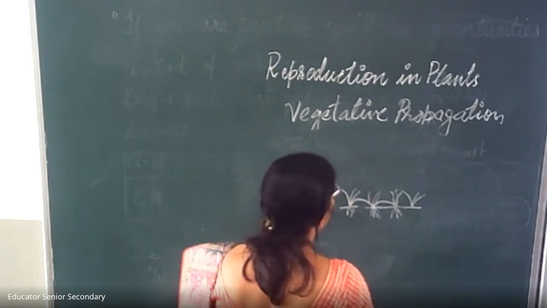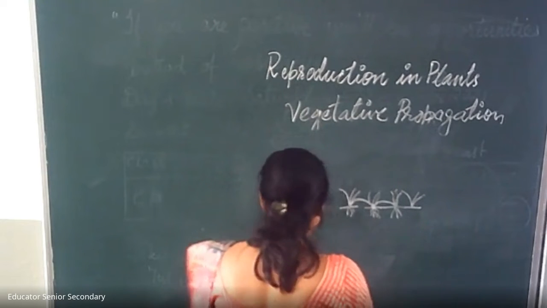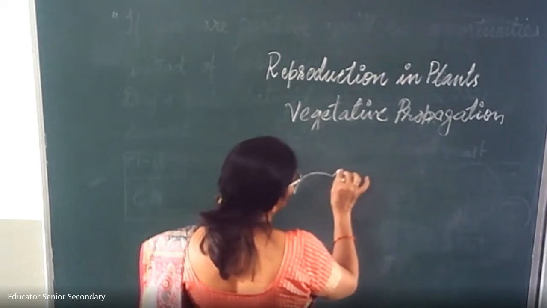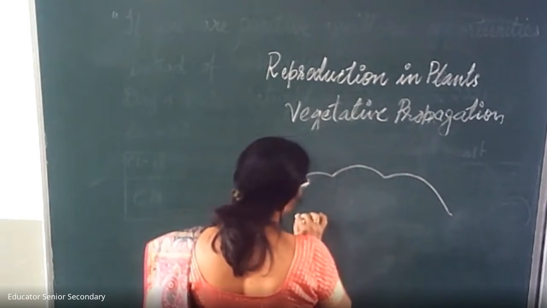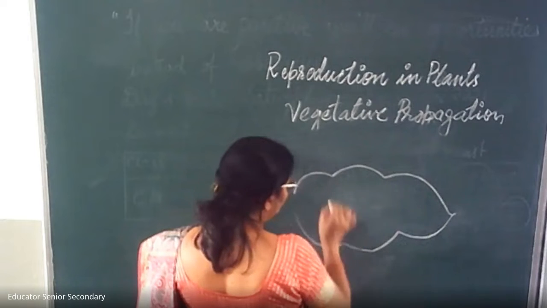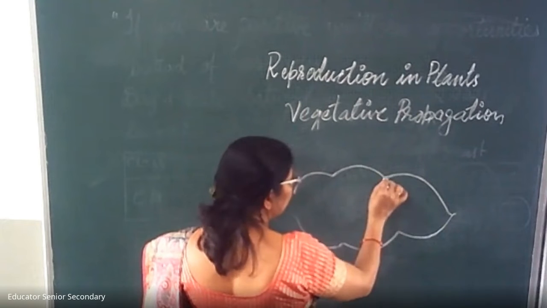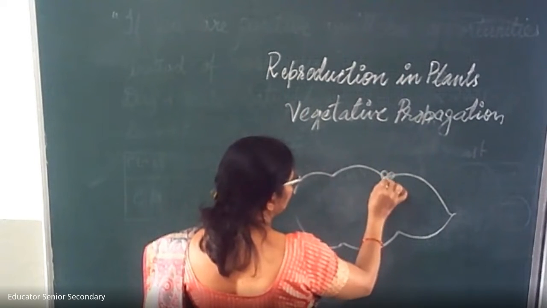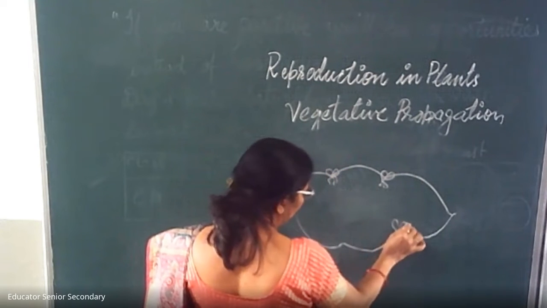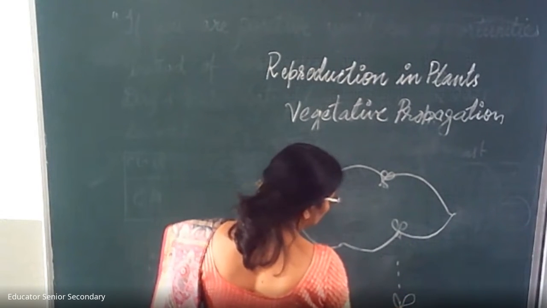Now, next example is of leaves. Some plants grow from leaves. Children, you must have heard about the bryophyllum leaf. You are seeing these notches in the leaf. From each notch, a baby plant grows. When it matures, it drops and turns into a new plant.